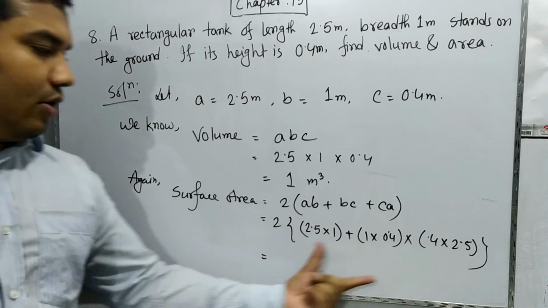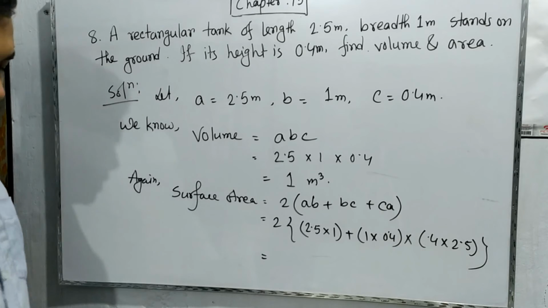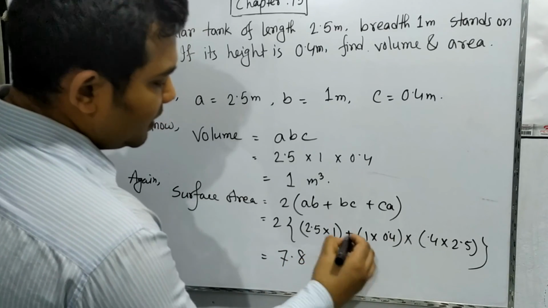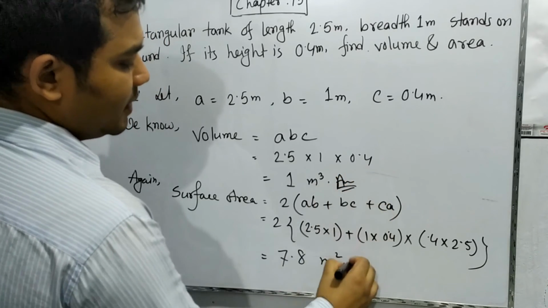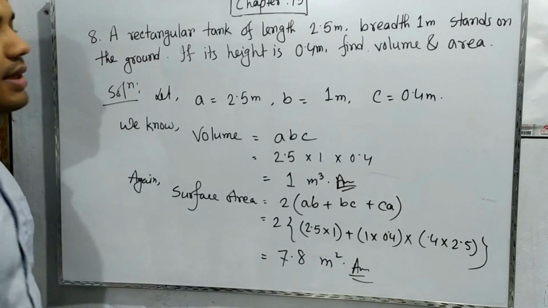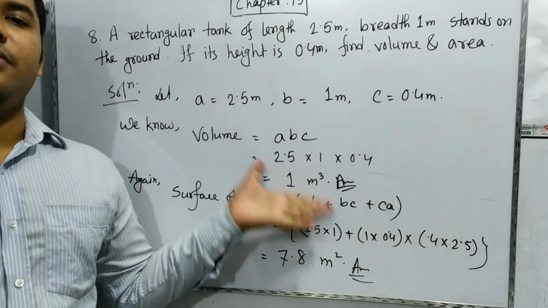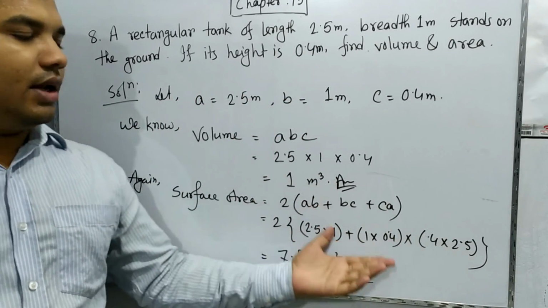If we multiply all of this and multiply with 2, we get very close to 7.8 meter square. So this is one answer and this is the other answer. I think it is very easy for you. Just putting the values of A, B, C in the formula, we get our total answer.